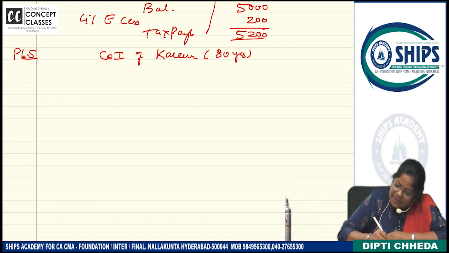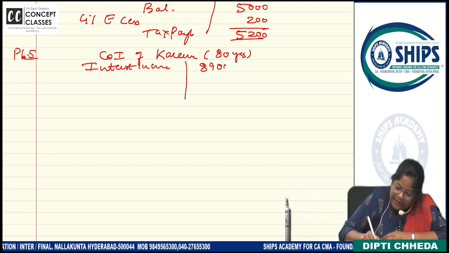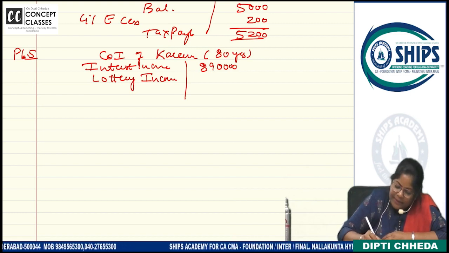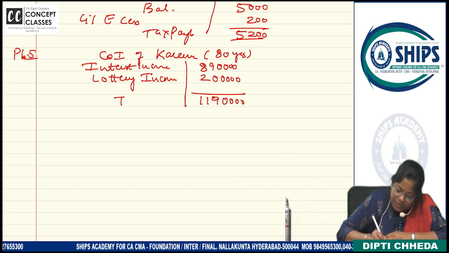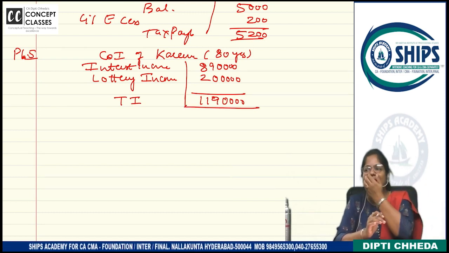Now how much is the total interest income? 8,90,000. And then you have lottery income. Lottery income is 2 lakh. So this is 11,90,000 total income.